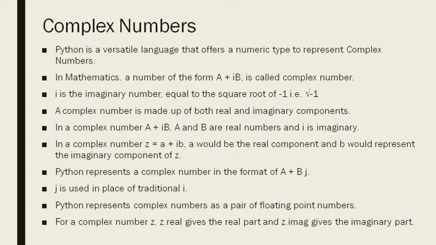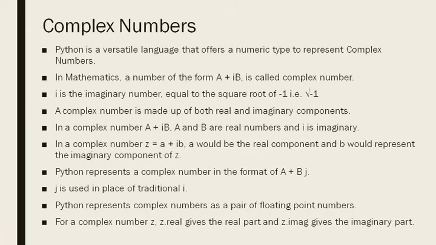In a complex number a plus ib, a and b are real numbers and i is the imaginary number. So if we have a complex number written like z is equal to a plus ib, then we will call a the real component of z and b the imaginary component of z. Because b is attached with i, that's why it is called the imaginary component of z.